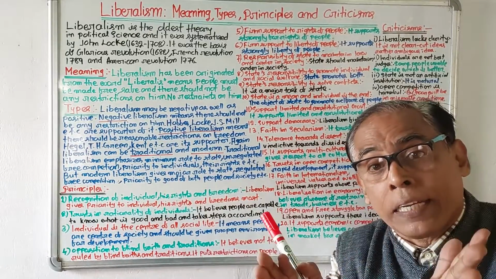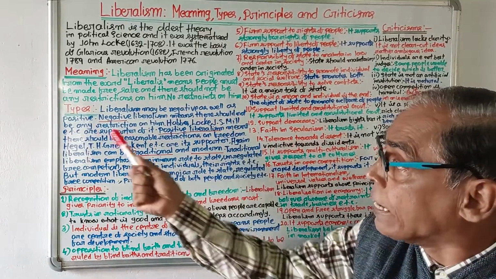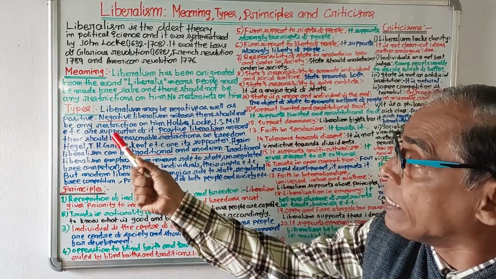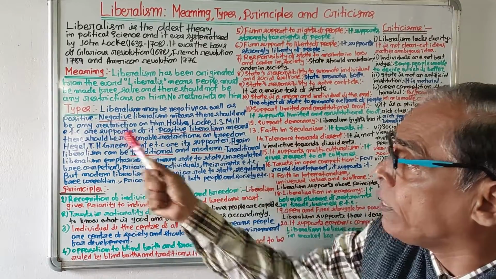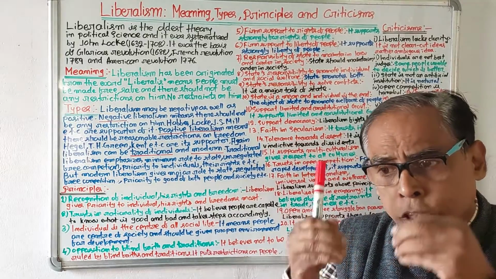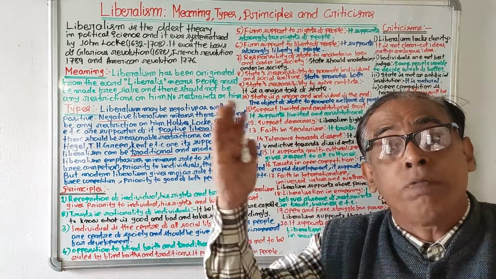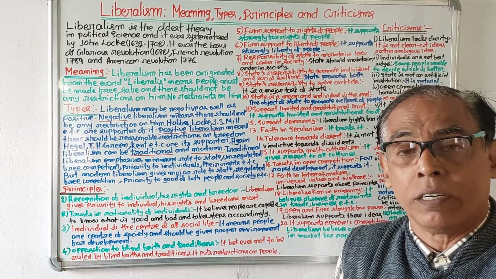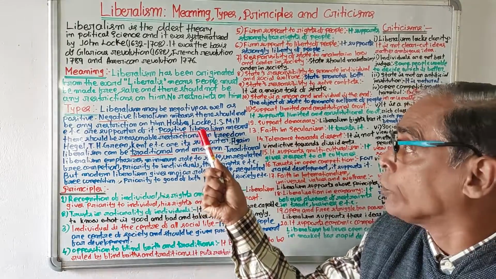Liberalism may be negative as well as positive. Negative liberalism means there should not be any restriction on people. People should be above restrictions. And this negative liberalism is supported by Thomas Hobbes, John Locke and J.S. Mill, etc.